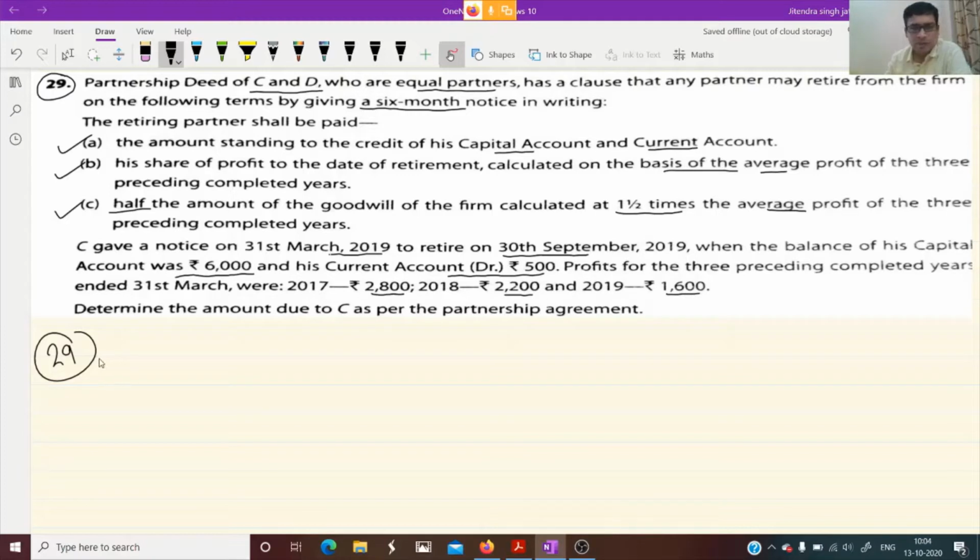Okay children. So what we calculate? First we calculate his share of profit to the date of retirement. Okay, who is taking retirement children? Here you can see C gave a notice. It means C is taking retirement. So first we will calculate C's share in profit. Okay, so how to calculate C's share in profit? It is mentioned his share of profit to the date calculated on the basis of average profit. So first we need to compute average profit, isn't it?